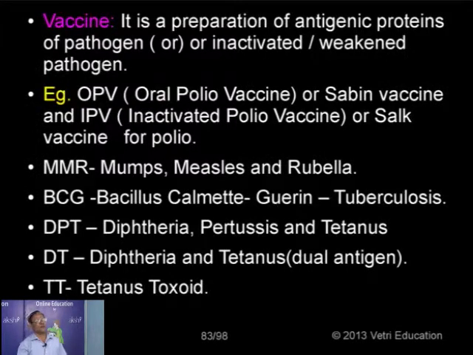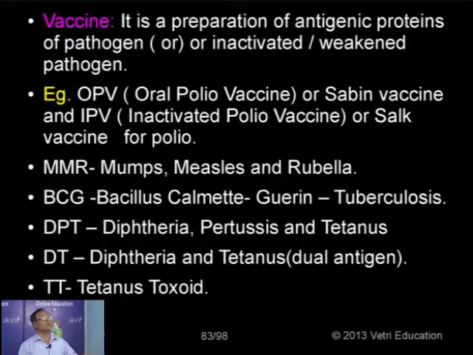Now what is a vaccine? So a vaccine is nothing but a preparation of antigenic proteins. Suppose, for example, the smallpox virus, the one which causes smallpox, has been taken. It is modified in such a way that it cannot produce disease but it can impart immunity. So without reducing its capacity to impart immunity, but reducing the virulence. Virulence means actually the harmful nature of that microorganism. So they are modifying the virulent nature of the microorganism so that it cannot cause the disease but can impart immunity by stimulating the immune system to form antibodies.